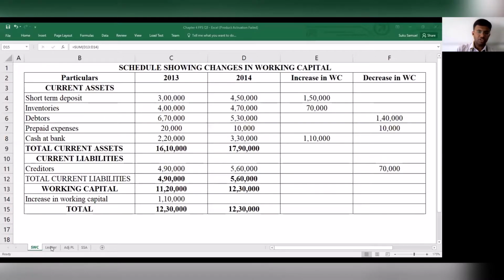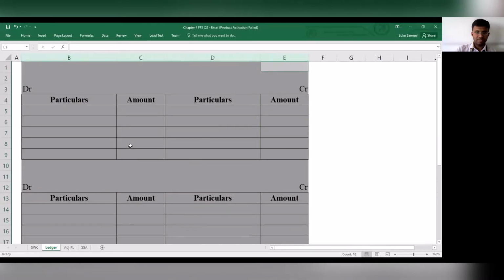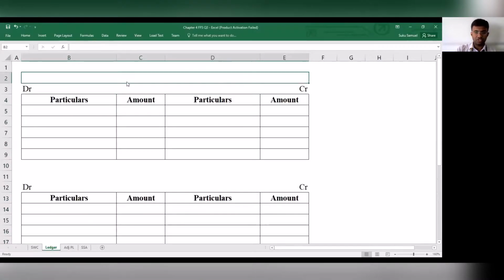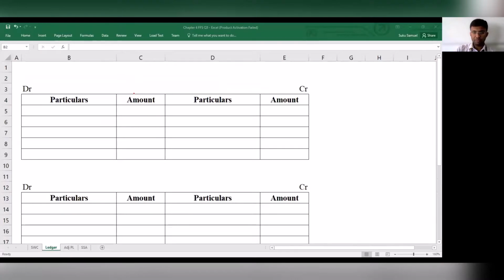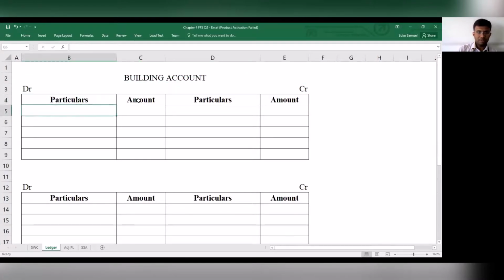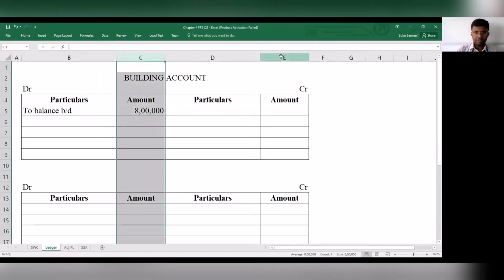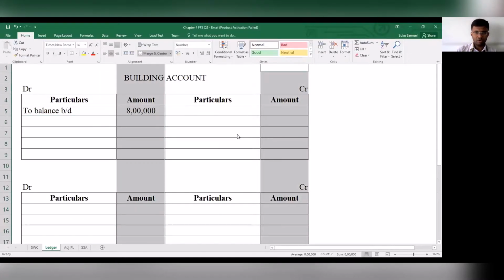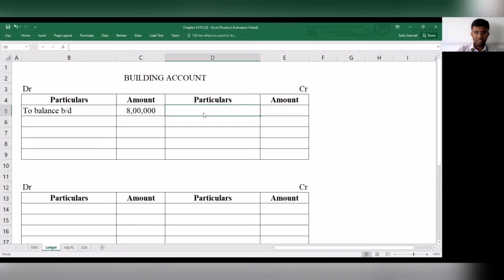The next step is preparation of ledgers. Which are the accounts for which we have to prepare ledgers? One is the building account. Remember, this is an asset. It is real, so the opening balance will fall on the debit side. To balance brought down, and this is 8 lakh, and that 8 lakh has been brought into picture.